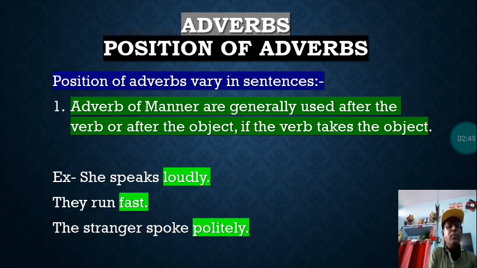The stranger spoke politely. In this sentence again, you can see the adverb of manner, that is politely. It is made from polite, politely. It is an adverb and it is used after the action word spoke. So here, the stranger spoke politely. Again, the adverb of manner, politely, is used after the action word, spoke.